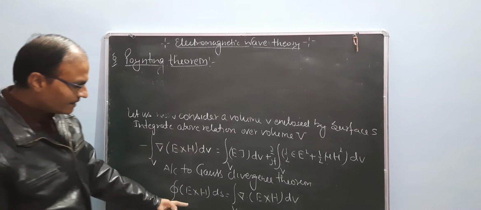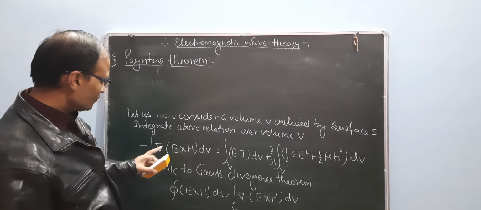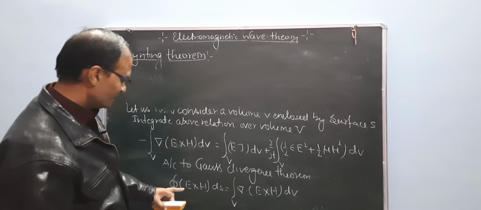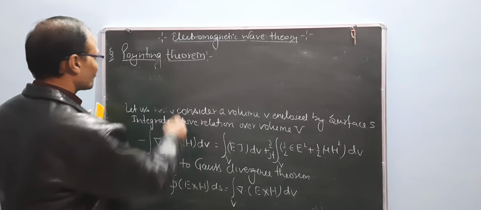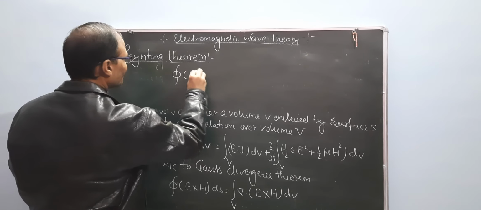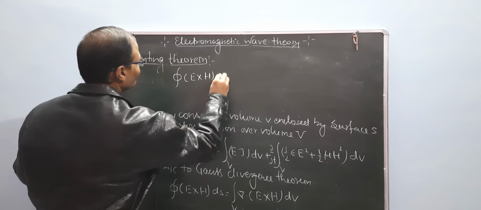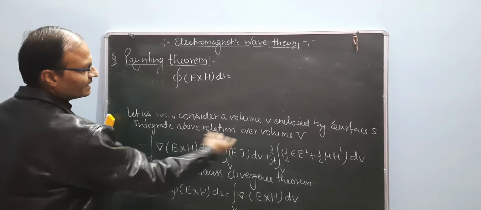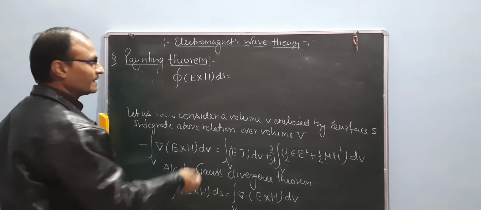Now apply the Gauss divergence theorem. So the integral of ∇·(E × H) dV is equal to the closed surface integral of E cross H dot dS. Applying this, the minus has been transferred to the right-hand side.